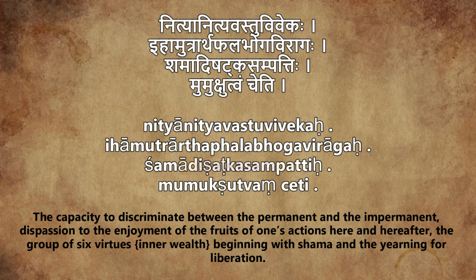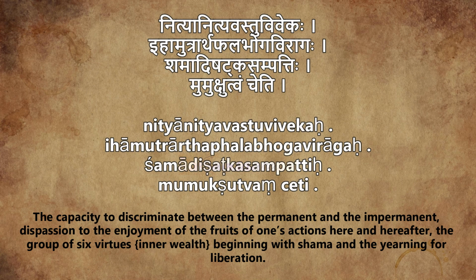So the phala that I am getting by doing some good activities, maybe I do not want to enjoy it. Like that, I do not have an attachment. This is known as vairagya. So first we saw was viveka. nityānityavastuvivekaḥ was talking about viveka, the quality of viveka. That is the first quality in Sādhanacatuṣṭaya. The second is known as vairagya, in which we saw ihāmutrārthaphalabhogavirāgaḥ. That means I don't want to enjoy. I don't have any attachment or desire to enjoy the fruits here or in heaven.